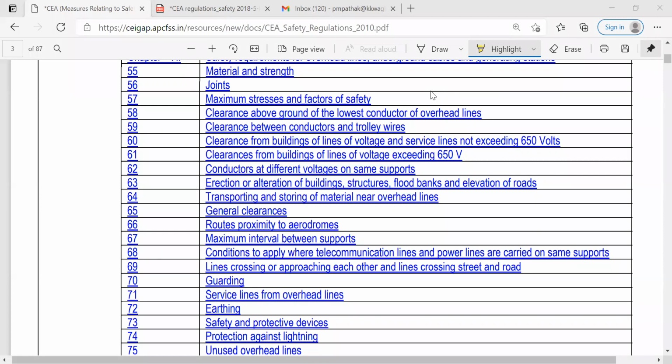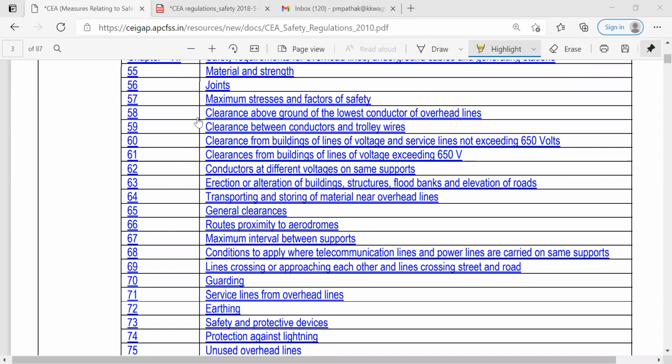59 is related to the clearance between conductors and trolley wires. Then 60 is related to the clearance from buildings of lines of voltage and service lines not exceeding 650 volt. 61 is related to the clearance from buildings of lines of voltage exceeding 650. So these are the different clearances of these lines.